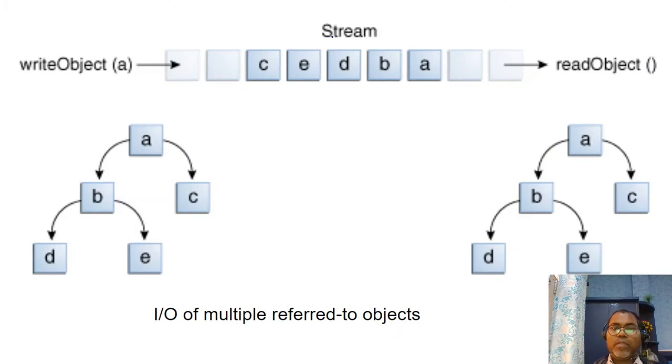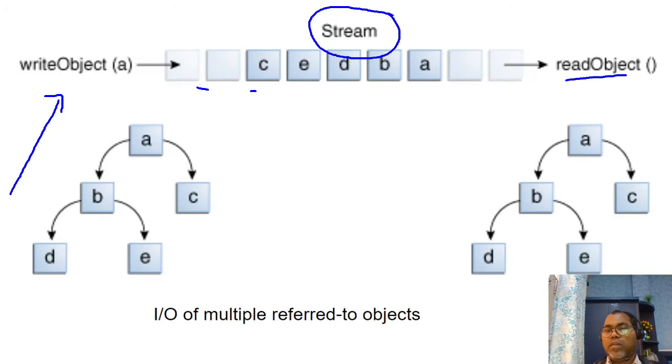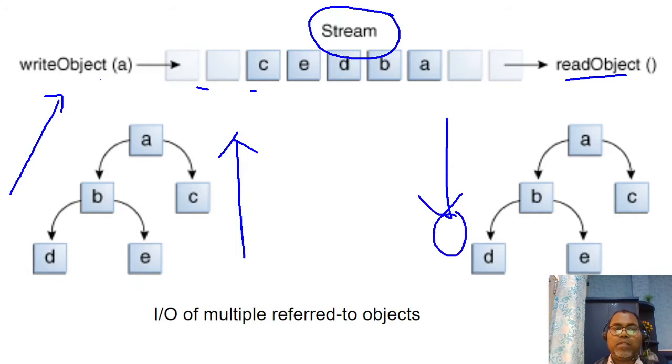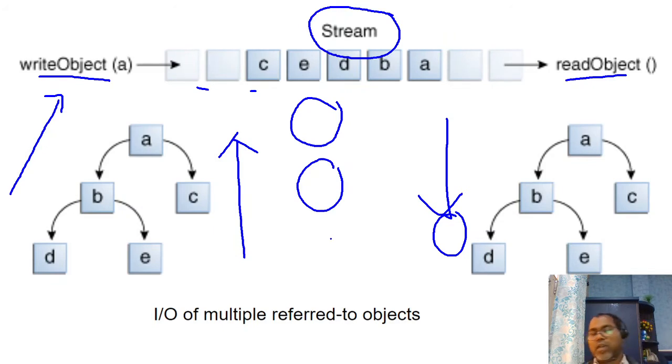So generally it happens this way. This is your stream of objects. If you want to write data, you use the stream's writeObject, and here your object is written. Someone can read the object, with data read here. So whatever object you write here, you can read back. The source and destination can be a file system or an array, an array object or a file object.